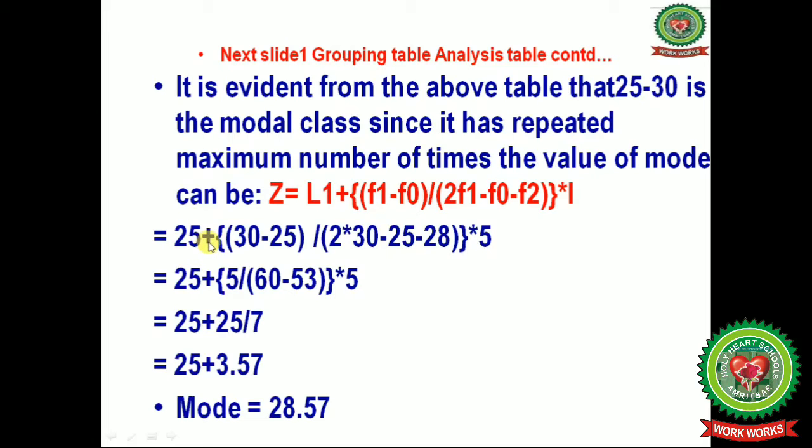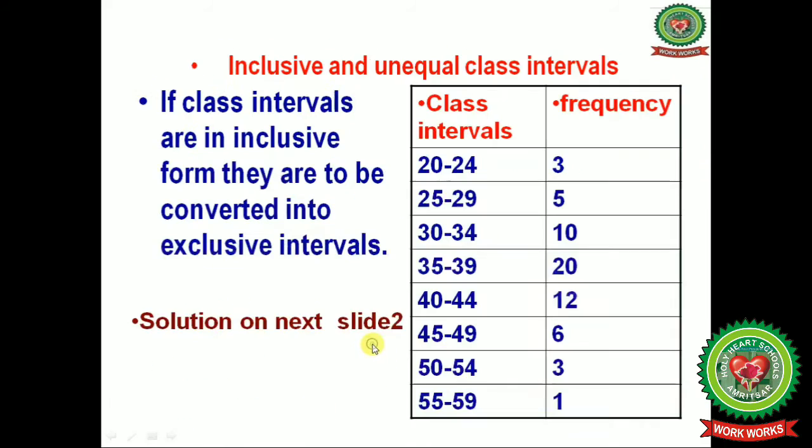Now our lower limit is 25, as we have calculated the mod class, that is 25 till 30, and our frequency was 30, and the preceding frequency of the model group is 25, and 2 multiplied by the frequency of the model group minus the previous frequency of the model group and the succeeding frequency of the model group, and this whole will be multiplied by the class interval, that is 5. Now after calculation you will get the value of mod.